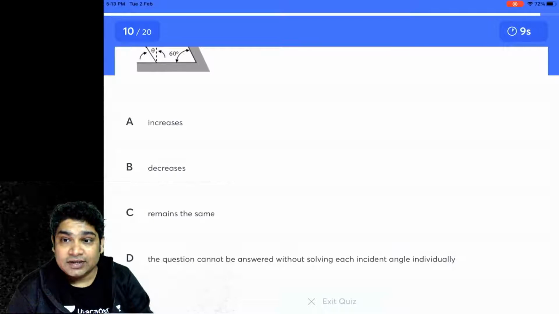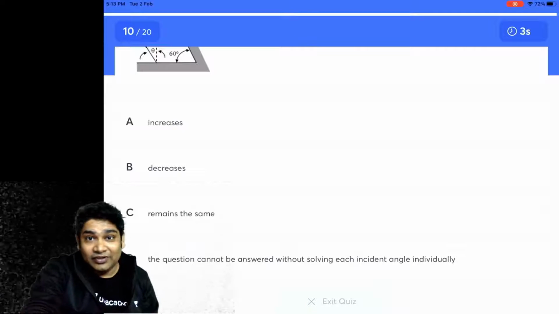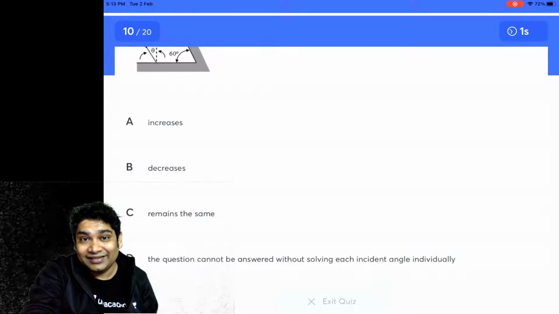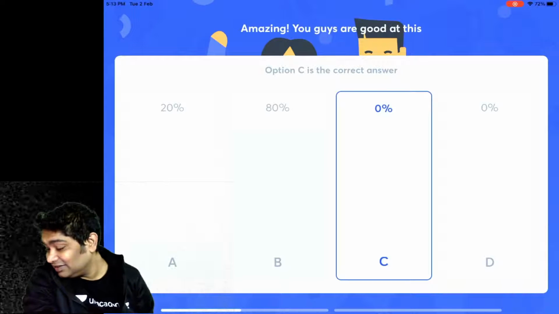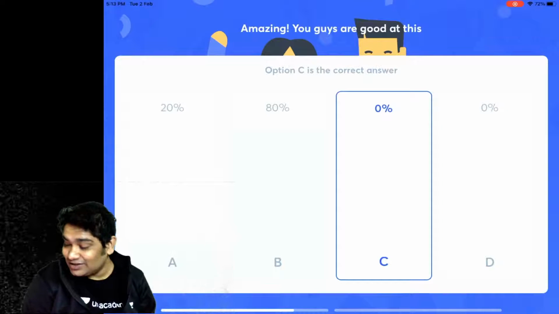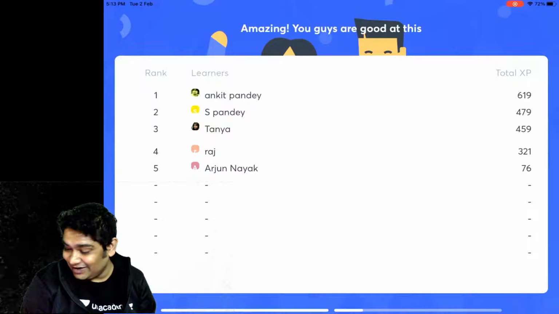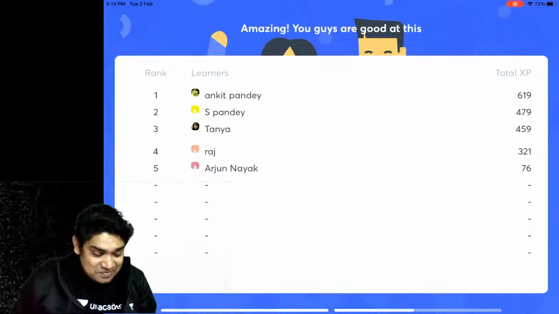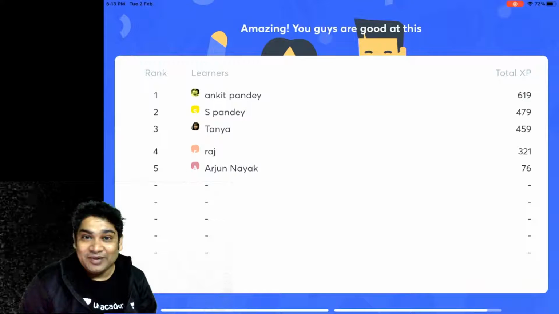All right, so let's see. What happens to the angle between the final ray and the incident ray if you keep on increasing theta? Nobody answered C. C was the correct answer. 20% marked A and the rest 80% marked B. Never mind.